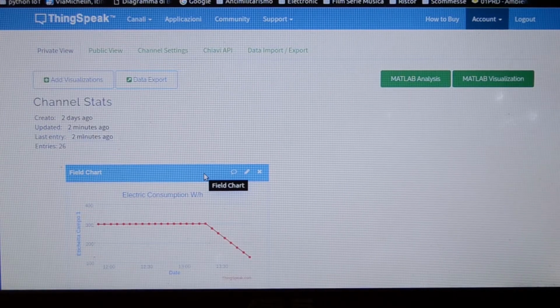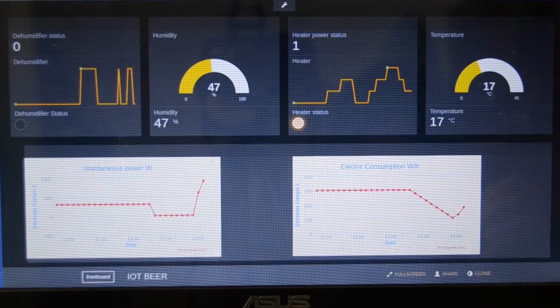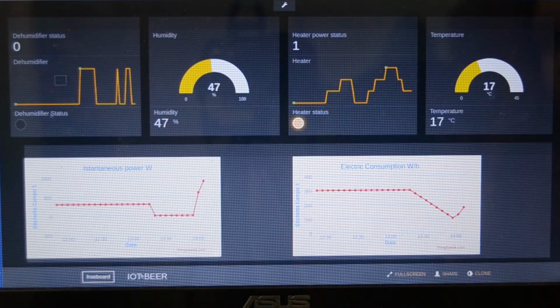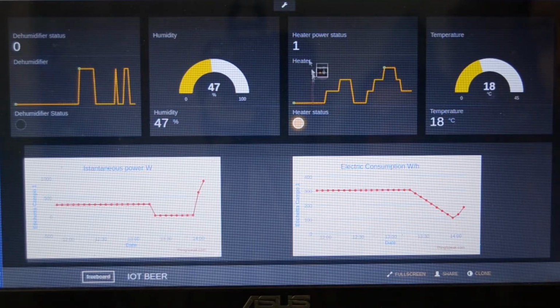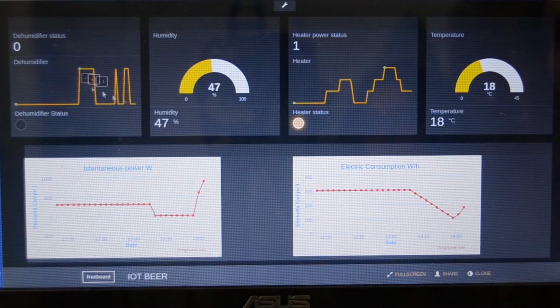Freeboard helps the user to visualize the trend of the data collected and computed in real time. For example, here there is the gauge of the humidity and the temperature, the indicator light for the heater status and the same for the dehumidifier, and the sparkline for the heater and the dehumidifier.